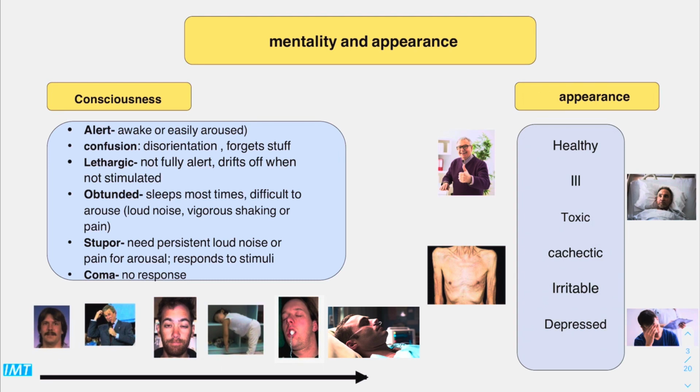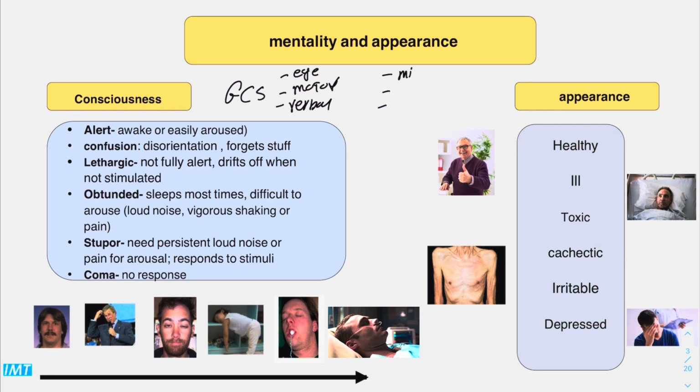How can we assess the level of consciousness in each patient? We can assess it by the Glasgow Coma Scale, which has 3 aspects: eye opening, motor, and best verbal. Okay, there are 3 levels of severity.